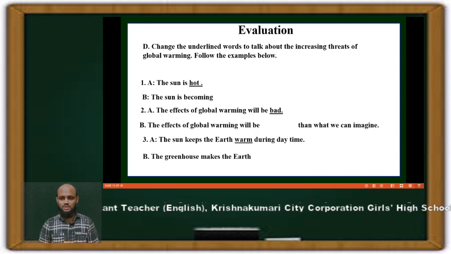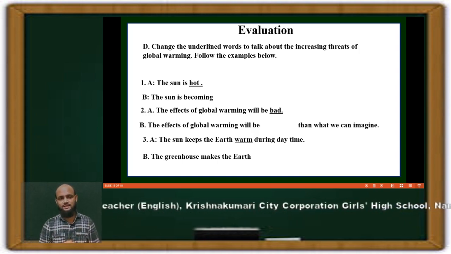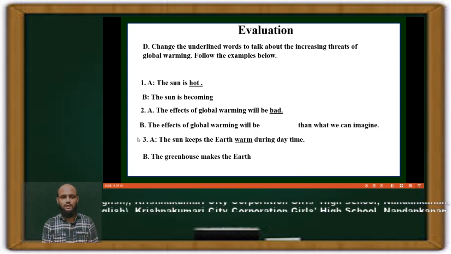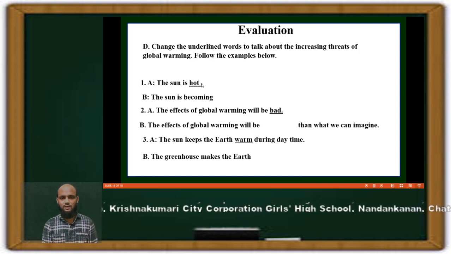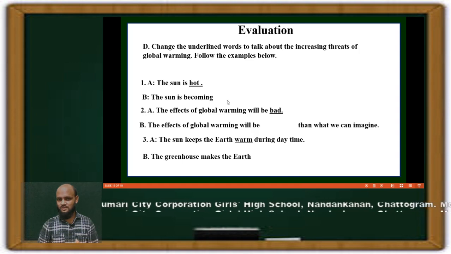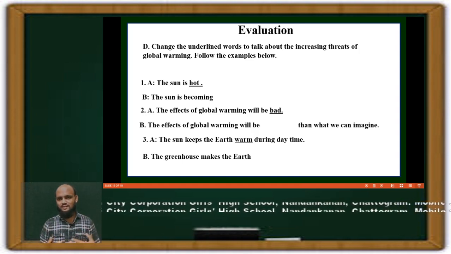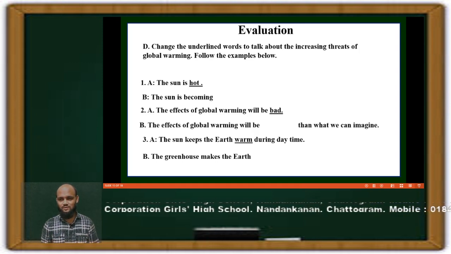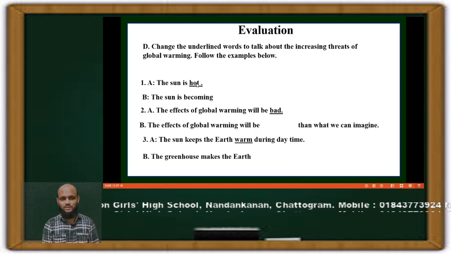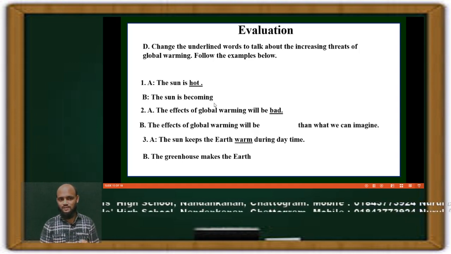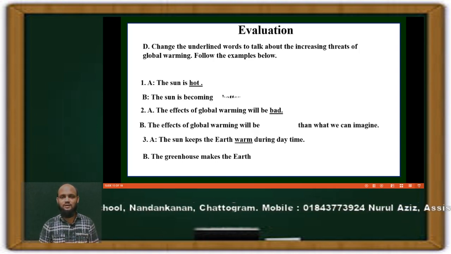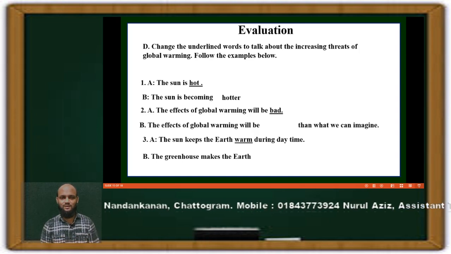Next one is evaluation. I'm going to evaluate what you have understood from this lesson. There are two sentences combining like a dialogue. A says the sun is hot, and B will answer the sun is becoming what? You can add something here like changing degrees: positive, comparative, superlative. So it is positive, hot. And now B says the sun is becoming what? Hottest? No, the sun is becoming hotter. So like this, you have to answer all these things.